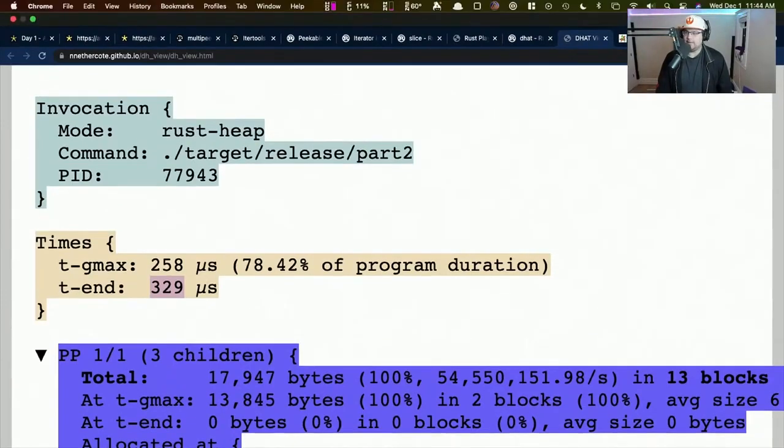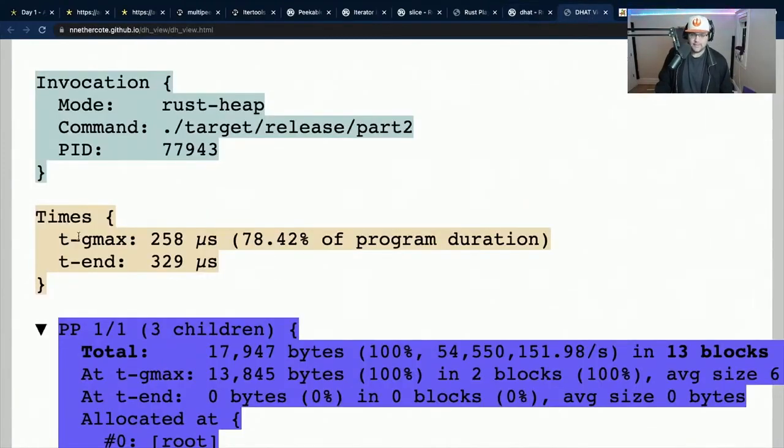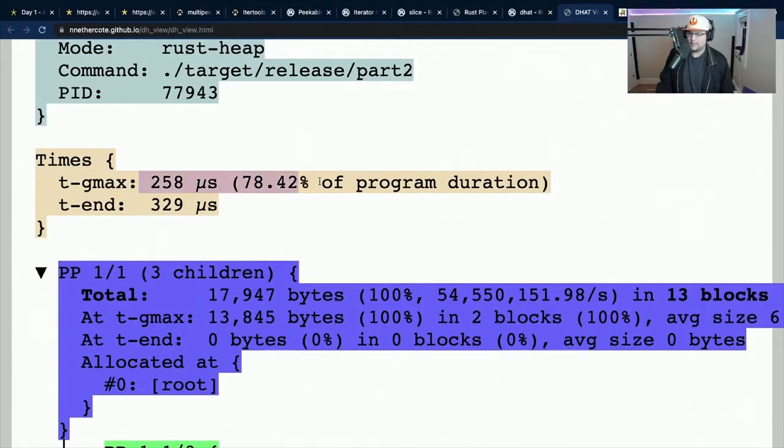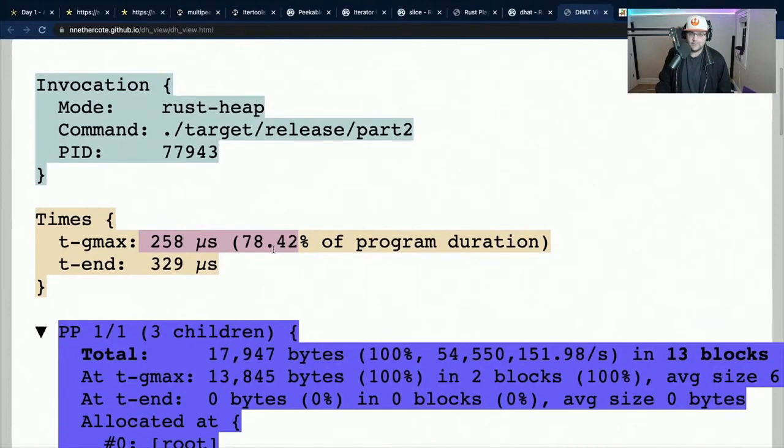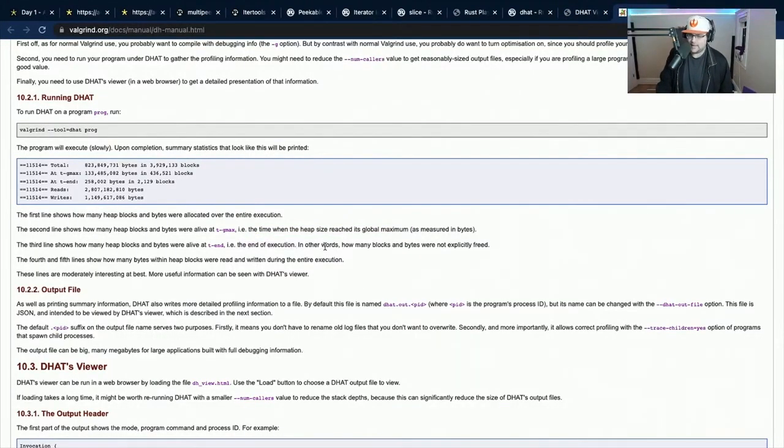Okay, so the dhat documentation, it looks like something that I'm going to have to read offline. The second line shows how many heaps and blocks were alive at T Gmax, i.e. the time when the heap size reached its global maximum. So for us, T Gmax happened at 258 nanoseconds, which is about 80% through our program duration. And that's when we had the most allocated, basically, is my understanding. And then T end, I guess, is when everything got dropped. Yeah, the end of execution.